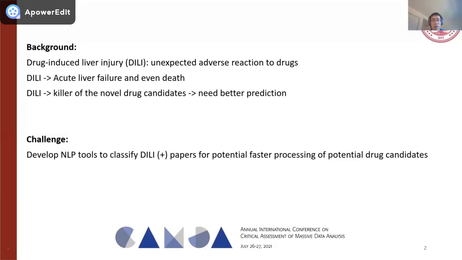And this may also be the reason that CAMDA released this challenge for us to develop NLP tools to classify the drug-induced liver injury papers, which we refer to as the DILI positive papers, for the potentially faster processing of potential drug candidates.